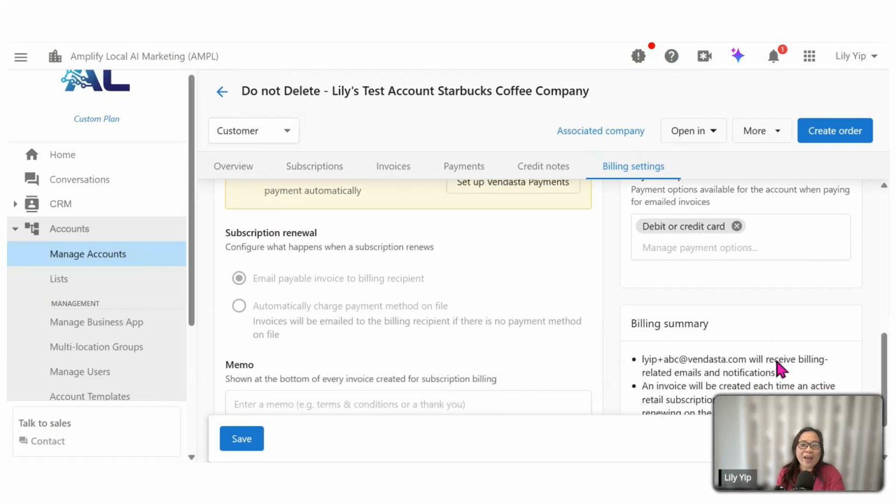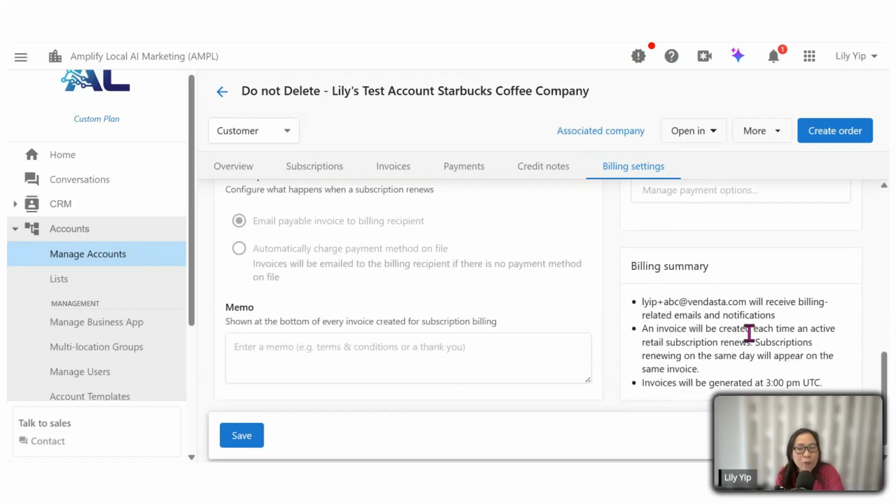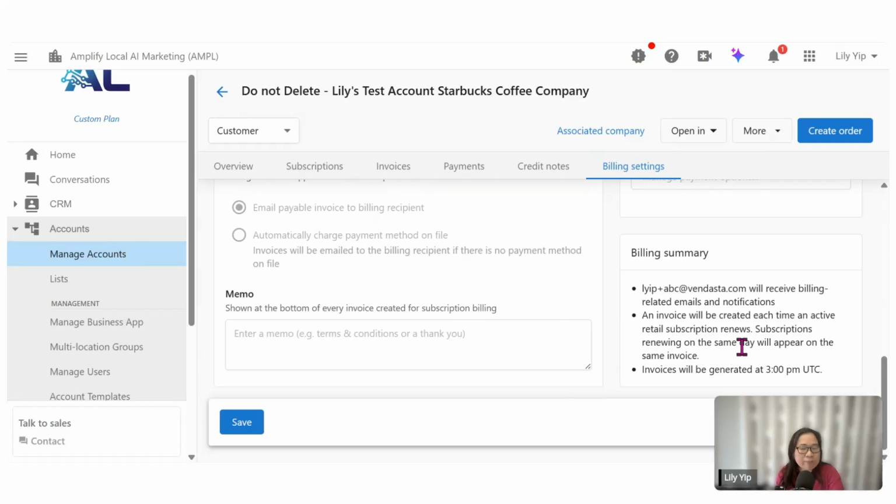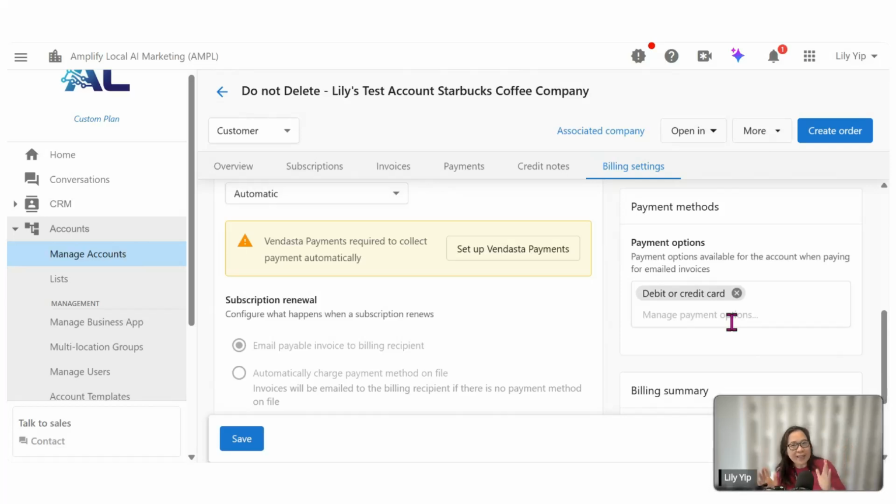All right. At the end of it, you're able to see your billing summary as to what you have instructed the system to do for you. Right. So this is billing settings. Always set up your billing settings before you activate product for your clients. Now, the next thing is activating products, creating a sales order. So what do we do?